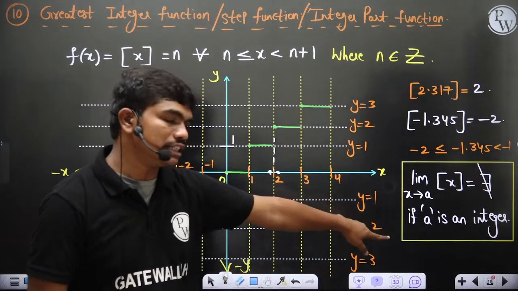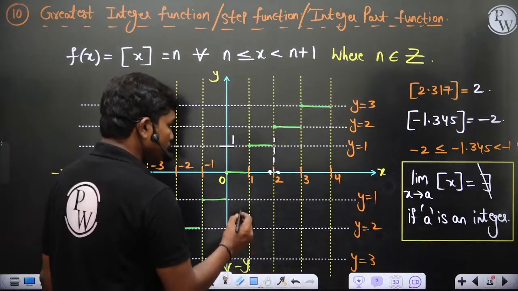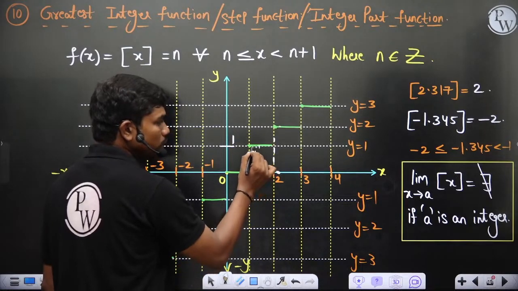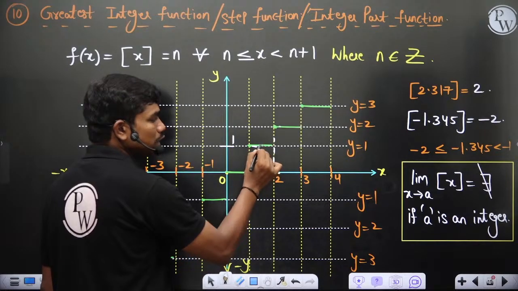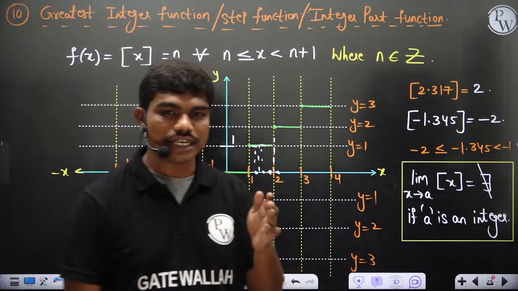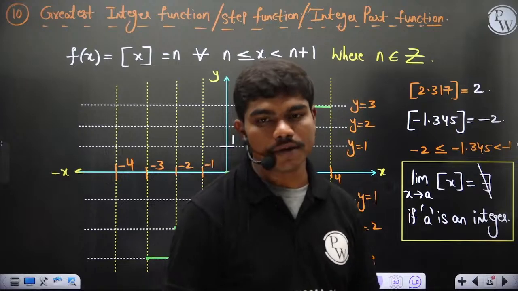If a is not an integer, let's say a is 1.5, what happens? If you take 1.5, in the left neighborhood the value is 1, and in the right neighborhood also the value is 1. So there won't be an issue there if a is not an integer, okay? But if a is an integer, ultimately the limit does not exist, because left and right limits will not match. Clear to all of you?